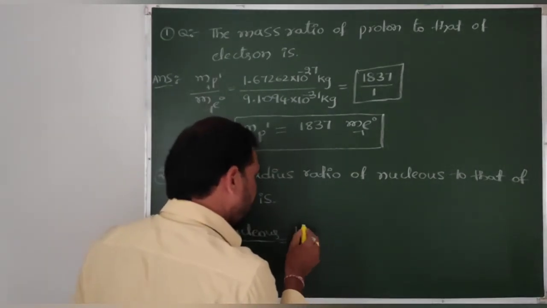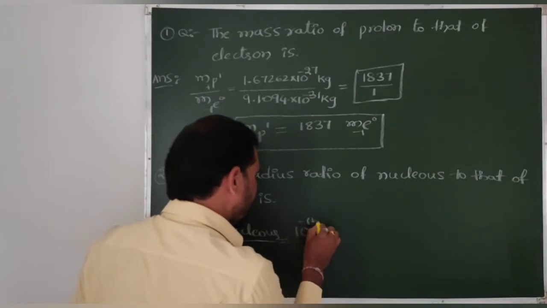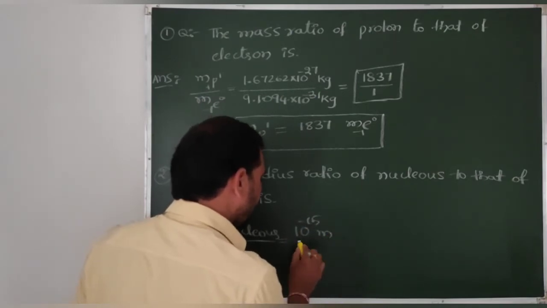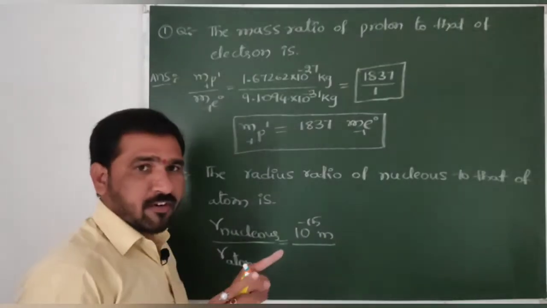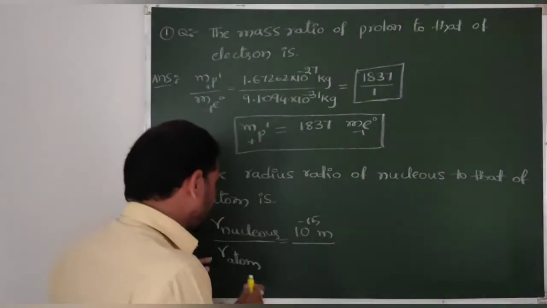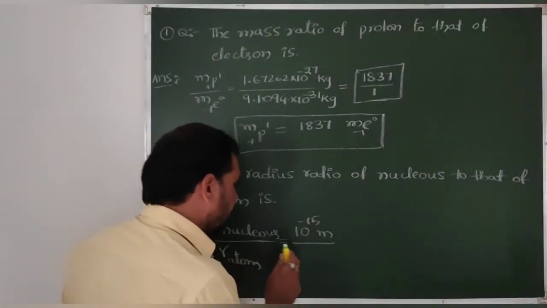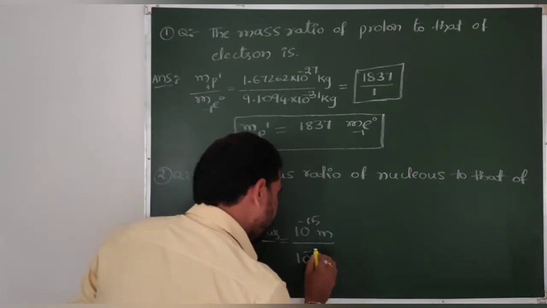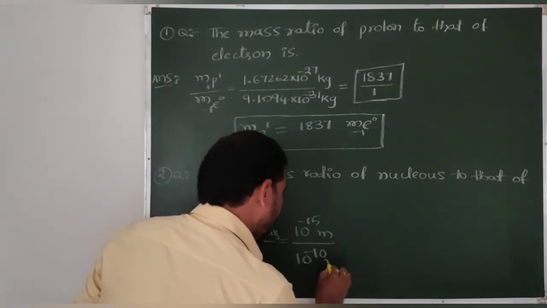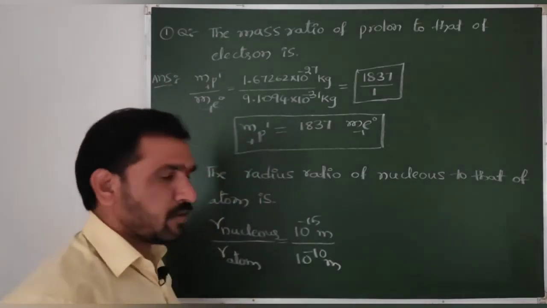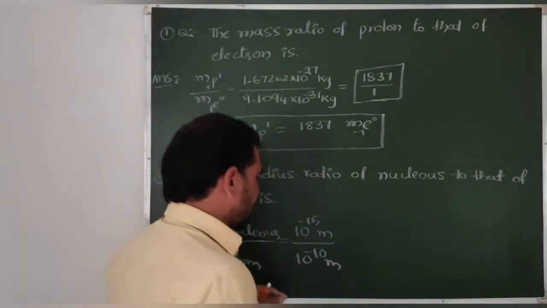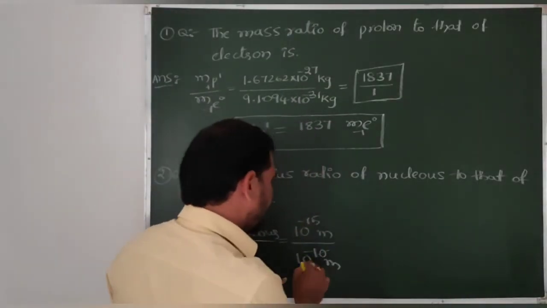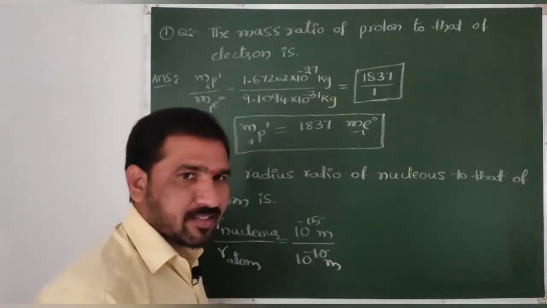What did I give here? 10 power minus 15 meters, right? That is nothing but 1 Fermi. Remember that also. And radius of atom is equal to 10 power minus 10 meters. Is it clear? So here 10 power minus 10 is cancelled.